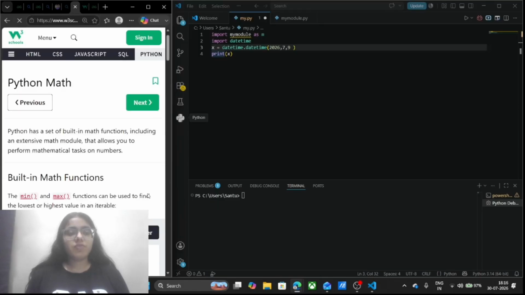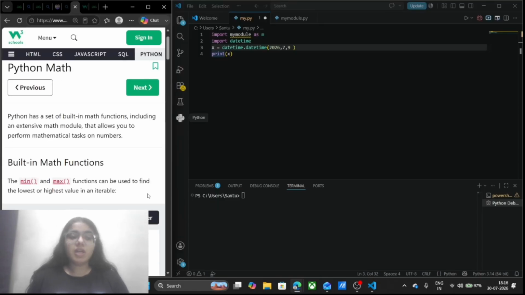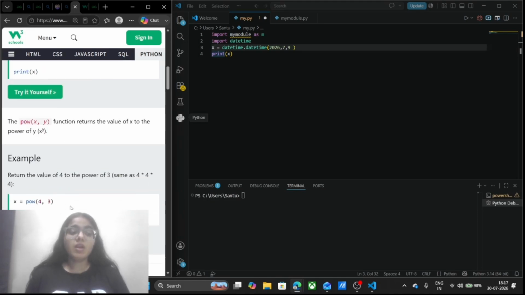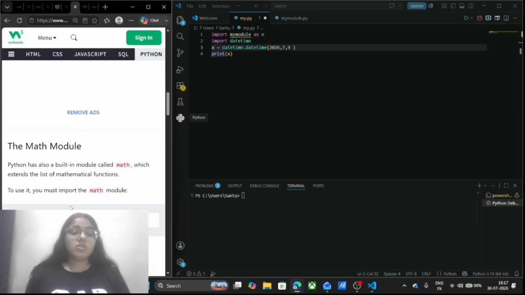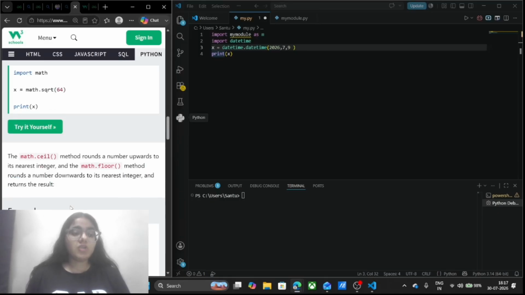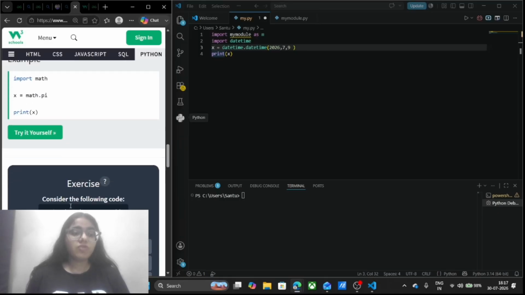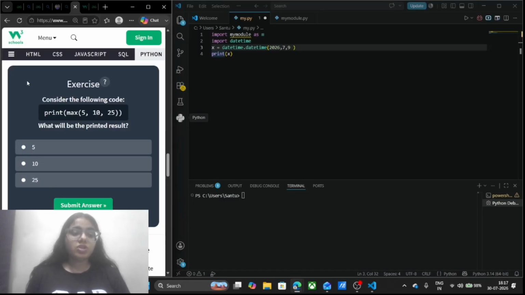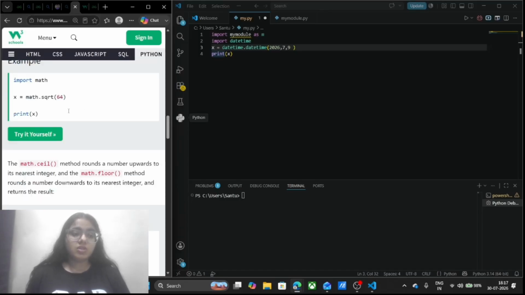Moving next, what we have is the Python math library. The Python math library contains so many built-in functions like minimum, maximum, and power, and other square root, also ceil function, floor function. We are going to study all of this.